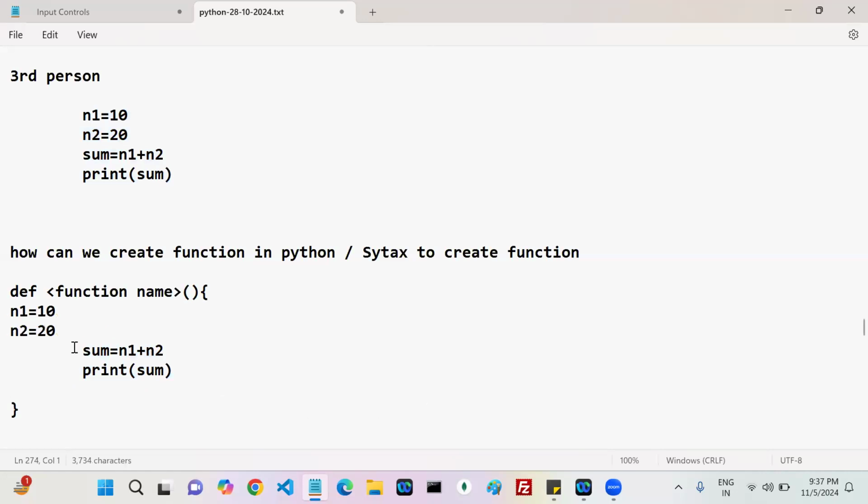C, C++, Java, .NET, this is the syntax. In the function body, the statements you write inside the curly braces. If I write something outside, it is outside the function.